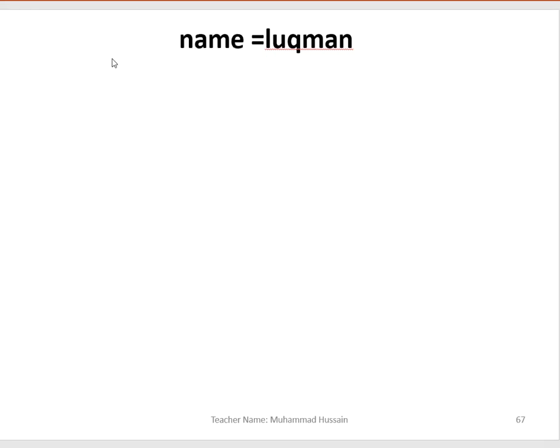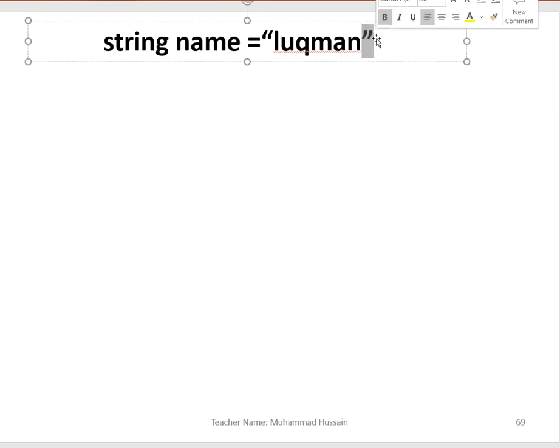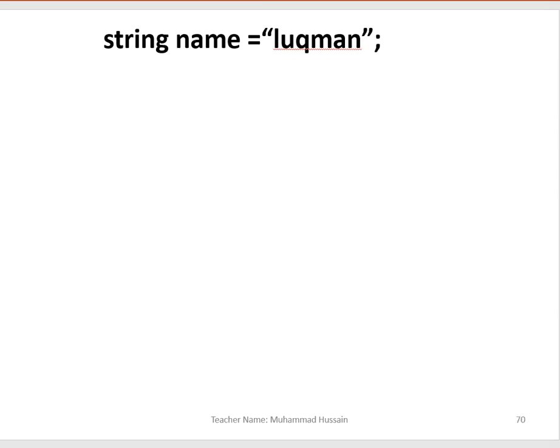After it we mention the data type, which is string. We have missed something: we have to put Lukman in quotation marks, so we put Lukman between the quotations. Then the closing quotation is at the end, and then we also have a semicolon.